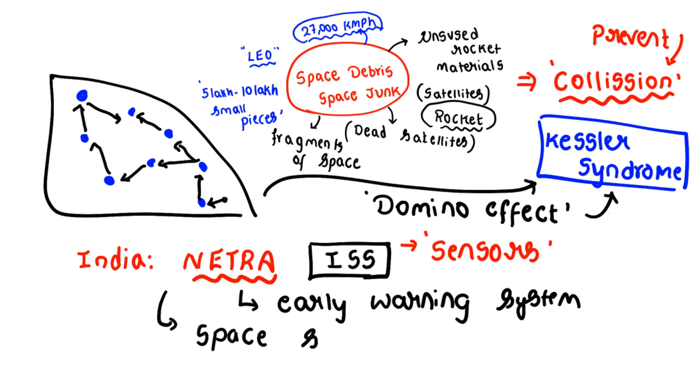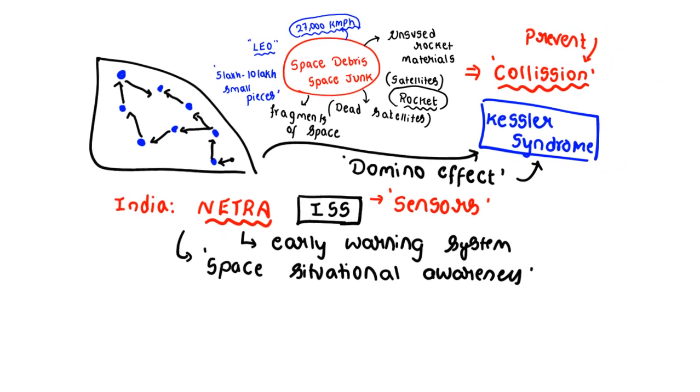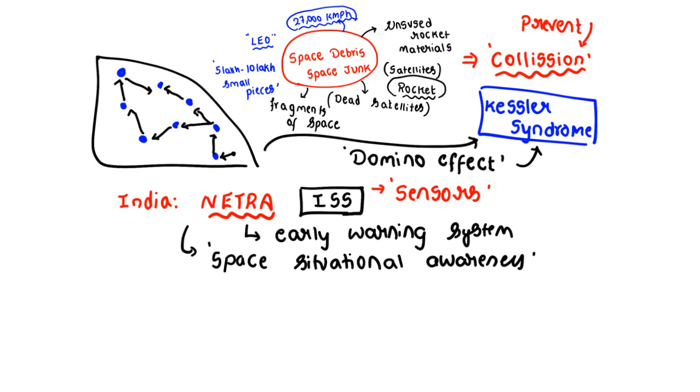Space situational awareness actually improves the debris knowledge and everything. It actually keeps a constant look over its satellites which are rotating around the earth.